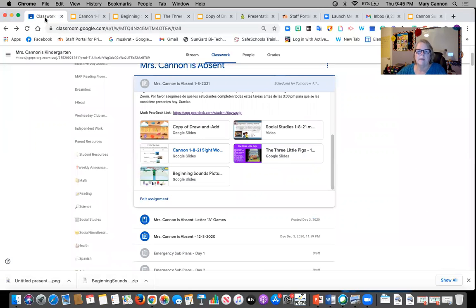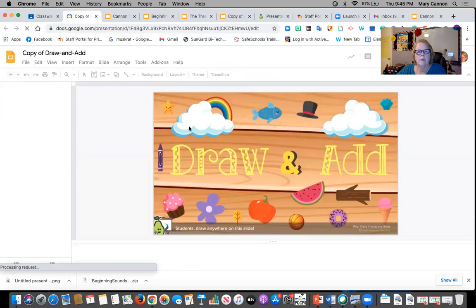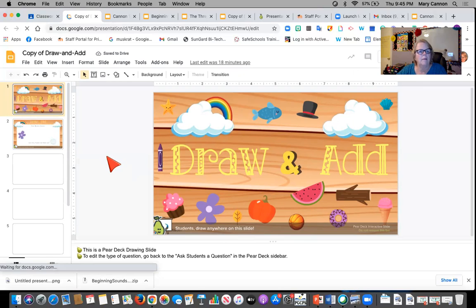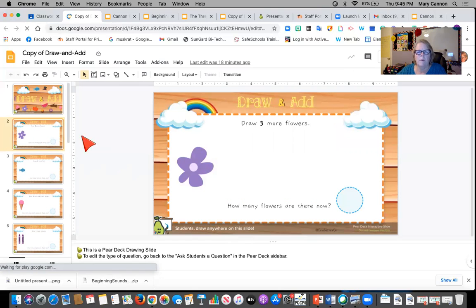The next activity that you'll be doing is the math activity. The math activity is a Pear Deck, okay? And you can actually draw on the slides. So when you're on your device, you just draw, right here it tells you what to do. Draw 3 more flowers. So you draw 3 more flowers.